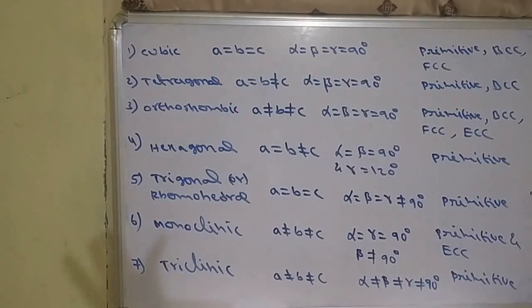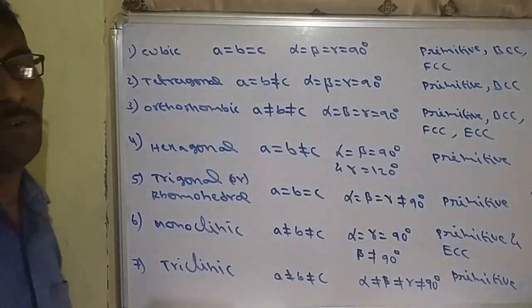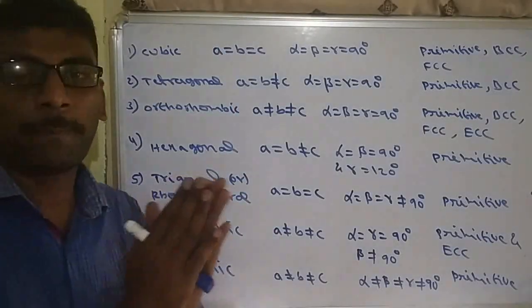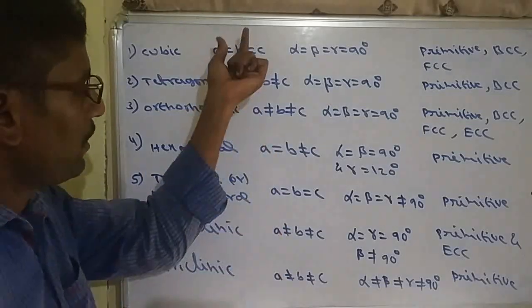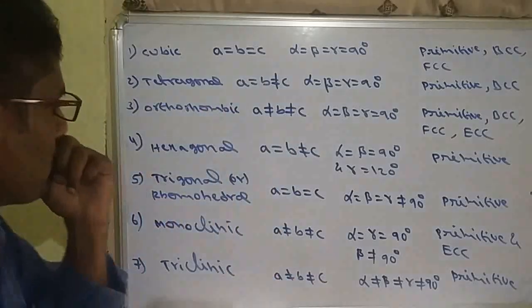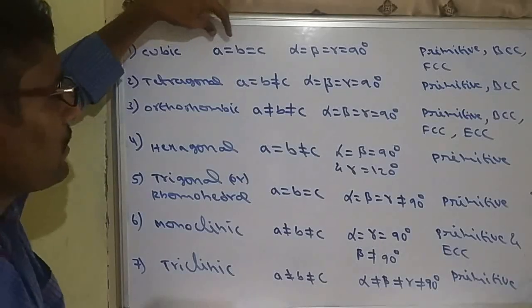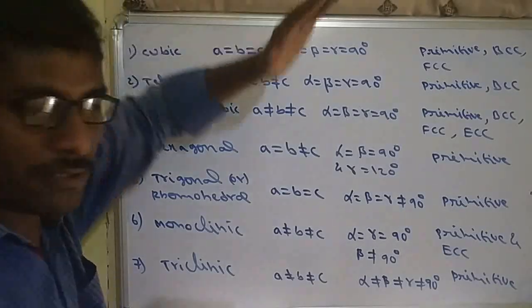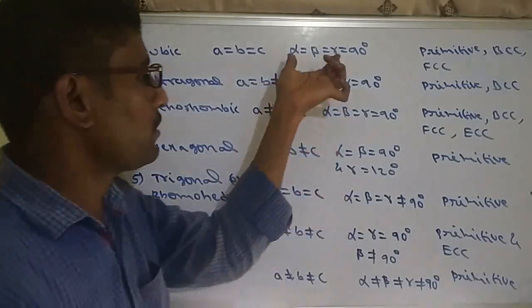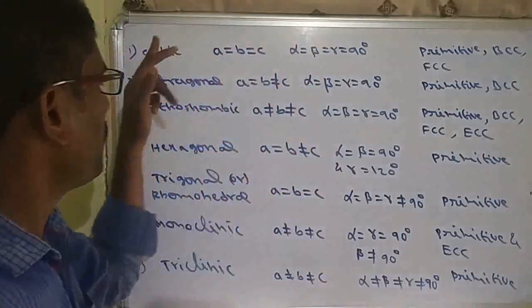See this table. There are 7 types of unit cells based on their parameter values. Parameters mean edges and angles. Based on these values, total 7 types. The first one is cubic. A cubic unit cell means the edge a is equal to b, b is equal to c. That means all edge length values are the same. Also, the angles between those edges are exactly 90 degrees. Such a unit cell is called cubic.